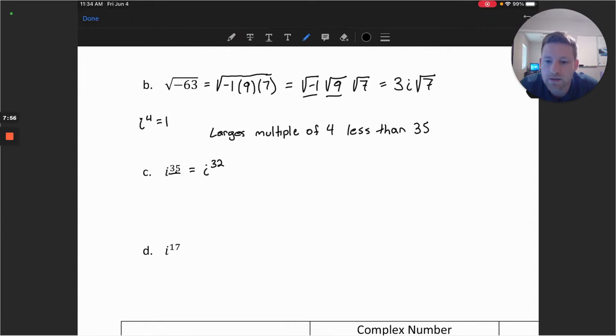So we could write that as i to the 32nd power, and then the leftover power here would be 3. So we could rewrite i to the 35th as i to the 32nd times i to the 3rd. With our exponent properties, if we put those back together and added our exponents, we'd get back to our starting point.